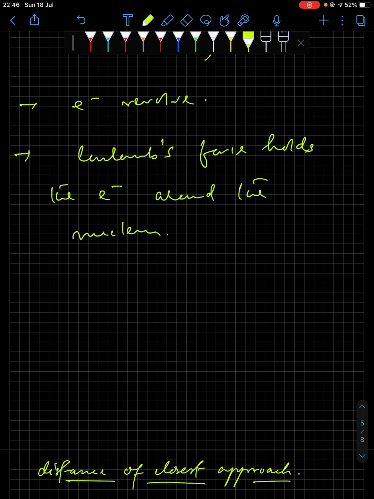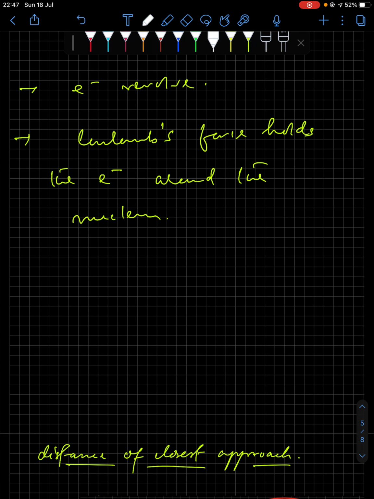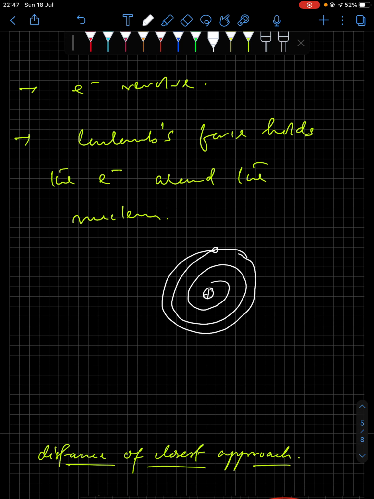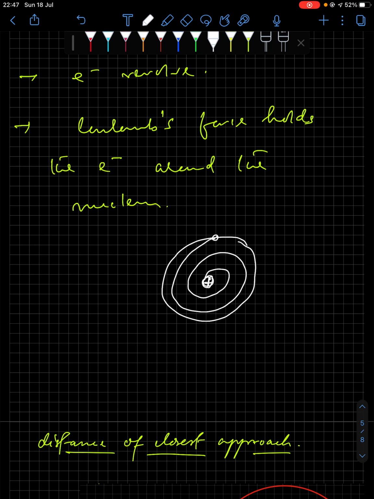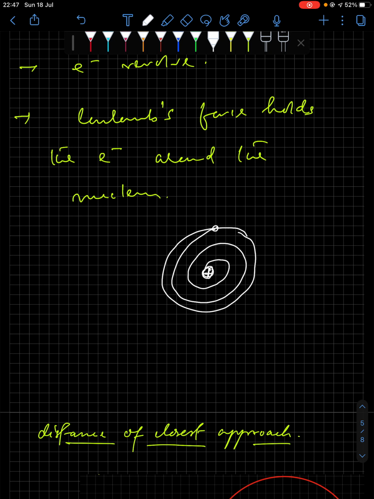What was the failure? The failure was he could not explain when he was questioned, like, if an electron keeps on revolving around the nucleus, then it will become weak over a period of time and gradually it will start falling inside. If the electron keeps on falling inside, now there will be a time when the electron finally falls into the nucleus. Now that will lead to collapse of the entire atom. Now if an atom collapses, then nothing will exist, like the universe will not exist.